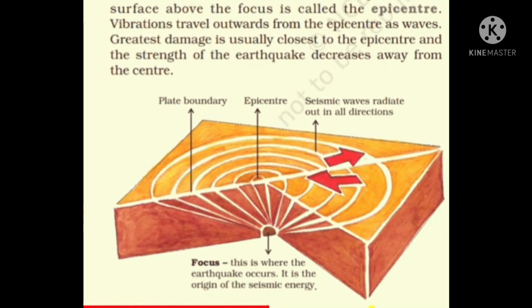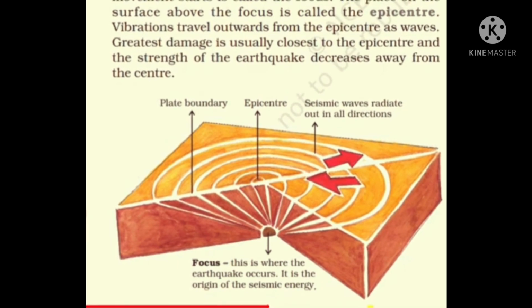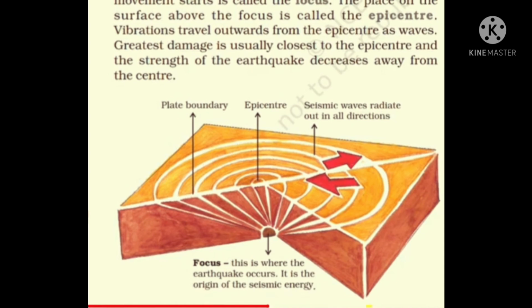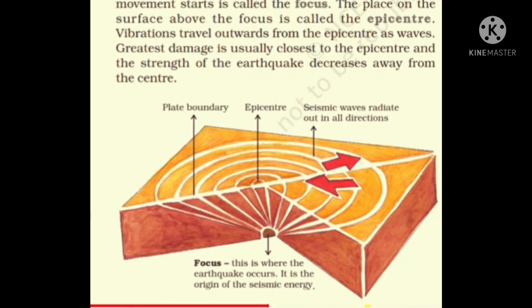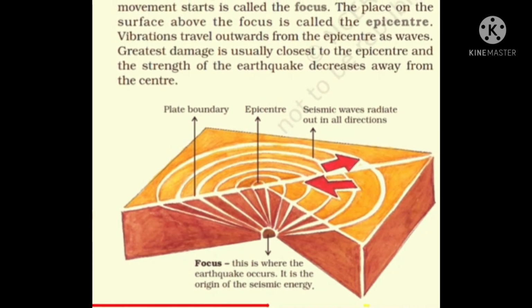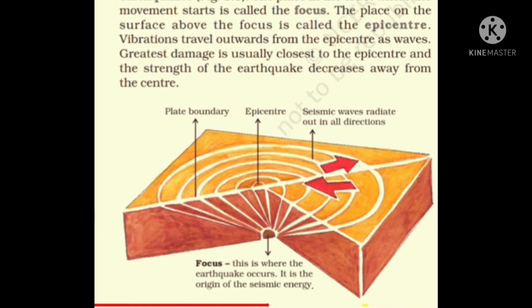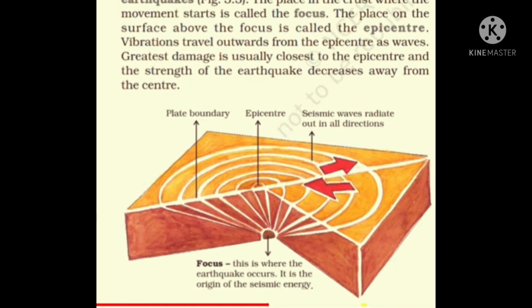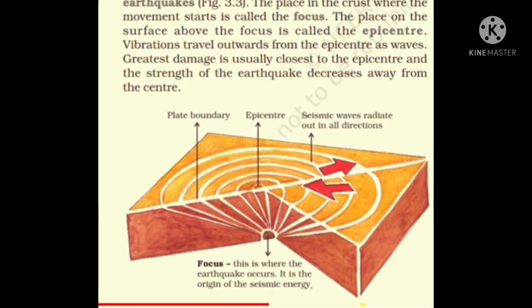The level of the earthquake is studied on the Richter scale. Earthquakes cannot be predicted, however the impact can certainly be minimized if we are prepared beforehand.